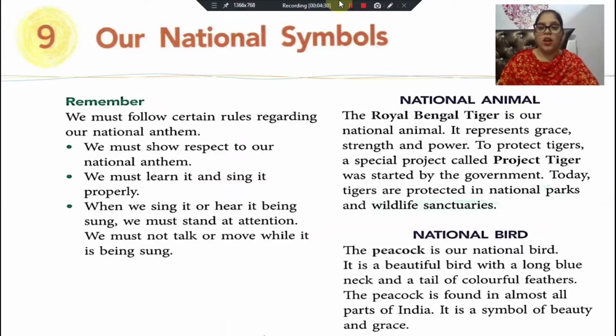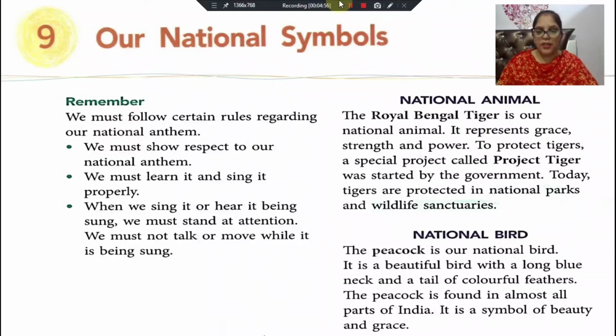Now children, our next national symbol is the national animal. Yes, children, the Royal Bengal tiger is our national animal. Why is it our national animal? Because it represents grace, strength and the power of the people of our country. To protect tigers, a special project called Project Tiger was started by the government. Today, tigers are protected in national parks and wildlife sanctuaries.